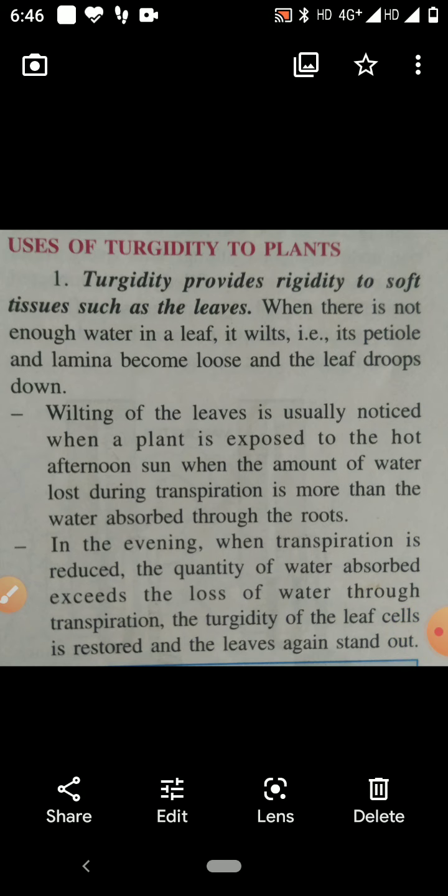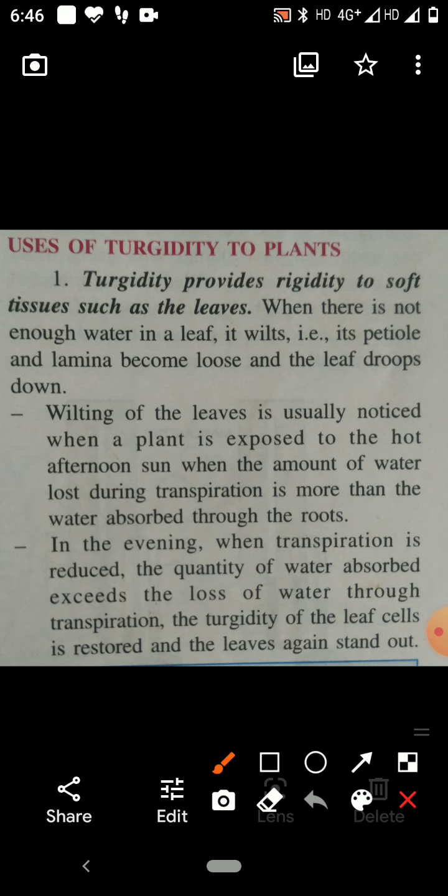In that, the first one is that turgidity provides rigidity to the soft tissue of the leaves. Children, thin-walled tissue becomes very rigid due to turgidity.